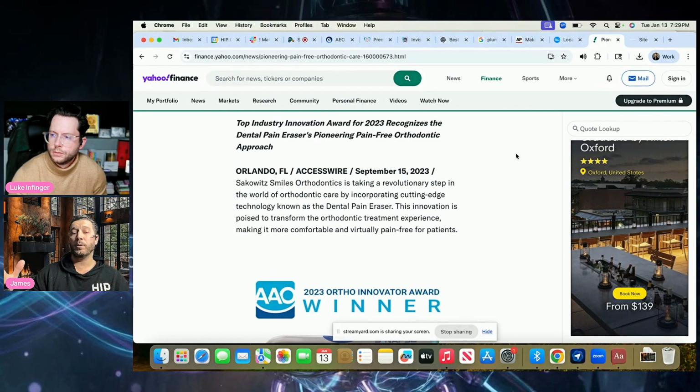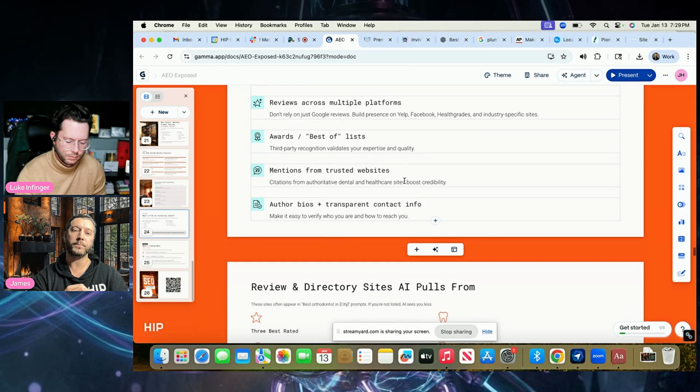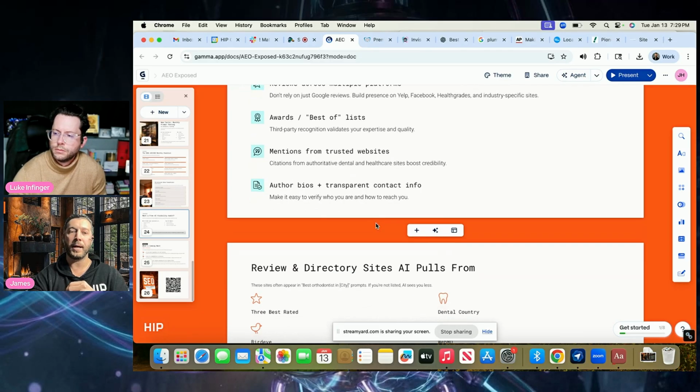And then also just certain websites that we know have certain trust signals, getting links placed on them as well. We're seeing a big jump, again, not just in dominating Google, but also it does help influence the AI search engines as well. Went over author bios, transparent contact info, making it easy to verify who you are and how to reach you. Definitely great.